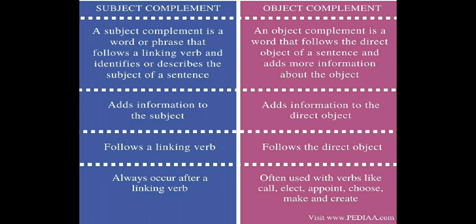Object complement is the complement which provides more information about the object. The subject complement adds information to the subject, and object complements add information to the direct object, or we can say object.